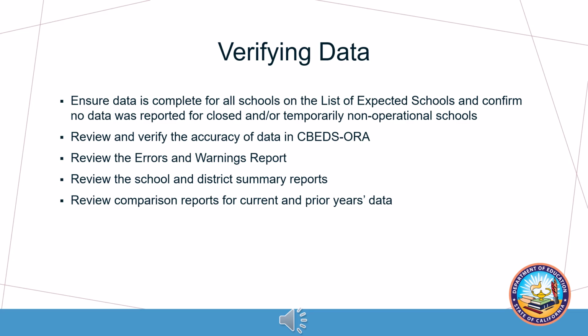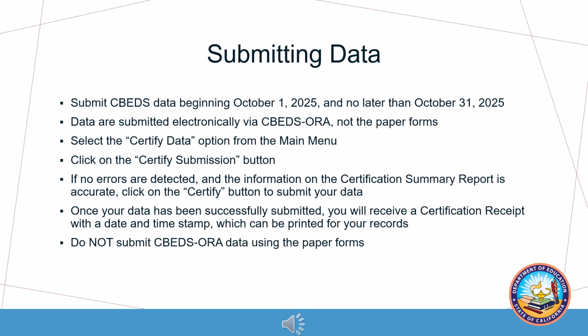Review the data in CBEDS-ORA, especially if data were imported. Review the errors and warnings report to resolve any errors and warnings. All errors must be resolved prior to submission. Warnings should be checked and verified for accuracy. Print and review school and district summary and comparison reports for accuracy with appropriate LEA staff. Various reports are available in CBEDS-ORA to assist with your data review. CBEDS data is due to the CDE on or before October 31st. Data is to be submitted electronically via CBEDS-ORA.